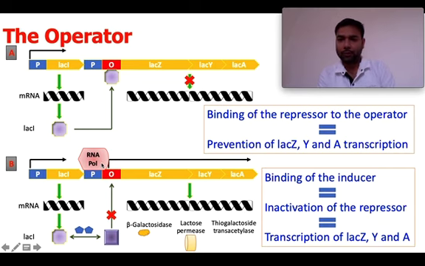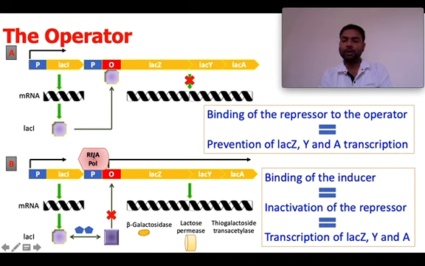DNA dependent RNA polymerase can bind to the promoter region of this lac operon system. Okay, so now when RNA polymerase is able to bind here, it can transcribe this DNA into RNA.